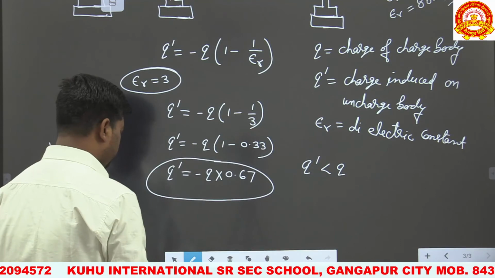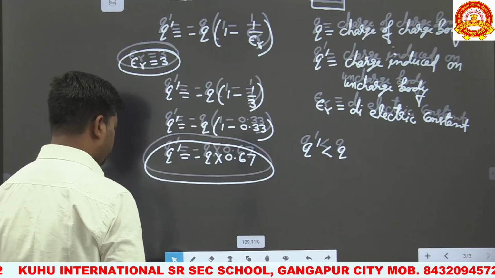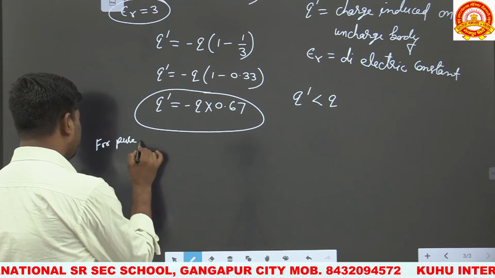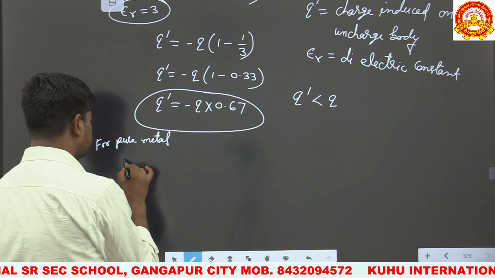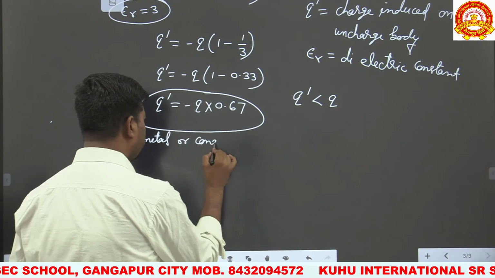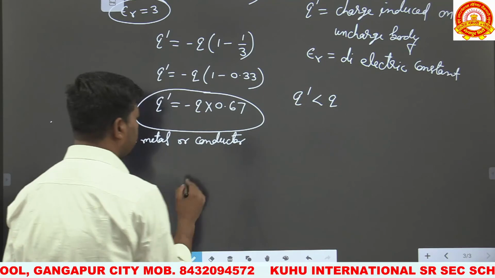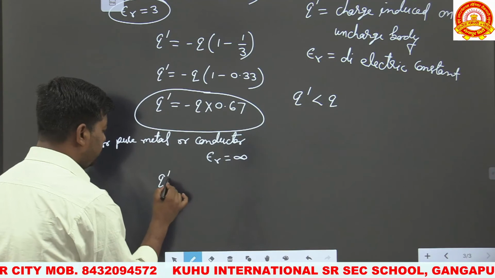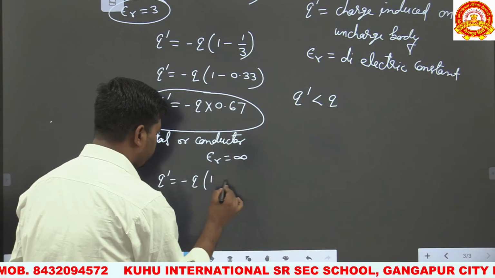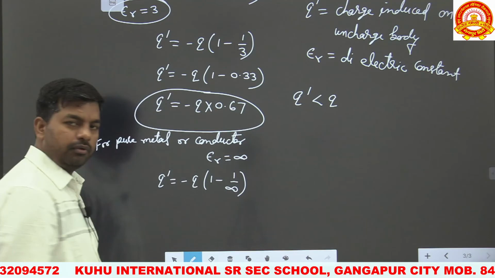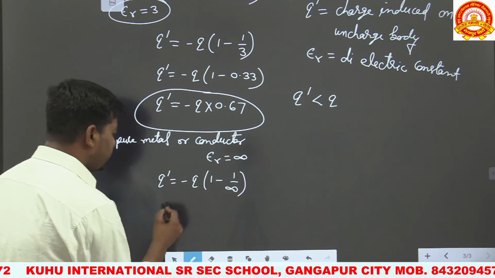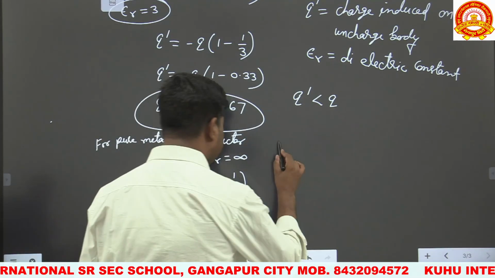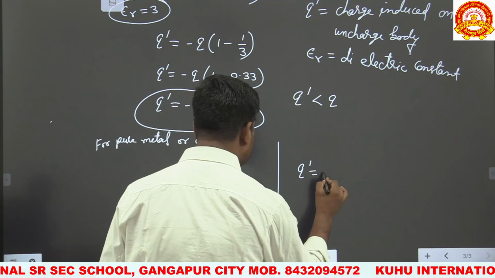But for pure metal or conductor, what will happen? For pure metal or conductor, epsilon r is equal to infinity. So from this equation, Q dash is equal to minus Q times (1 minus 1 upon infinity). And what is 1 upon infinity? 0. So Q dash is equal to minus Q times (1 minus 0). We find that Q dash is equal to minus Q.